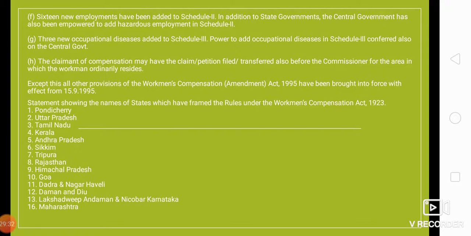The claimant of compensation may have the claim petition filed or transferred also before the commissioner for the area in which the workman ordinarily resides. Right? Except this, all other provisions of the Workmen's Compensation Amendment Act 1995 have been brought into force with effect from 15th of September 1995.